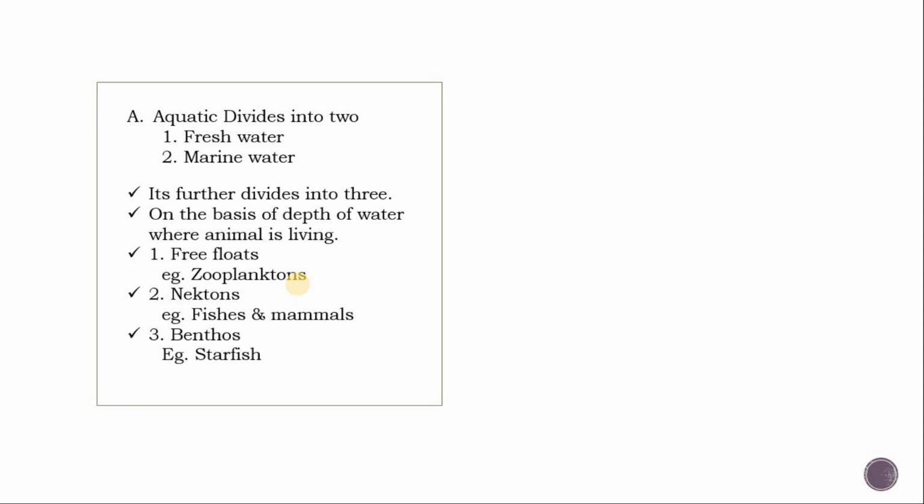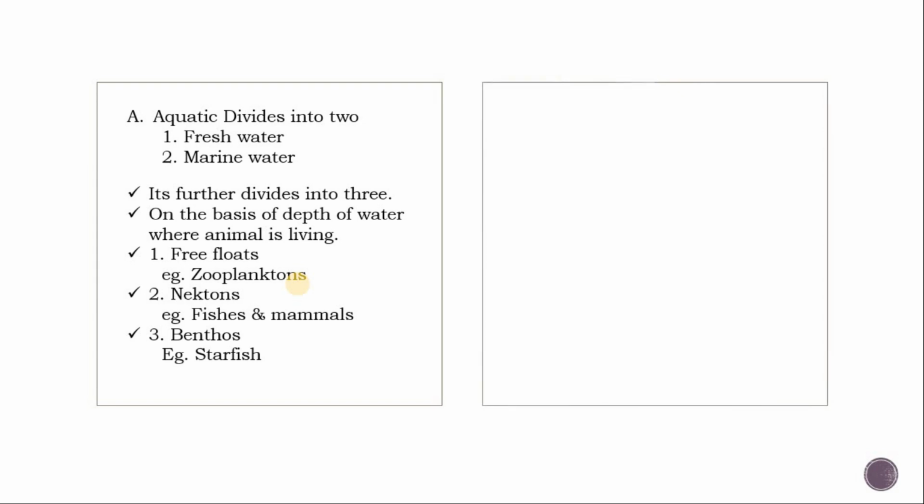Third one is benthos. Benthos are free living animals, but they do not swim. They are sessile animals. One part is attached with the bottom. Starfishes, corals, jellyfishes, these are the benthos examples.